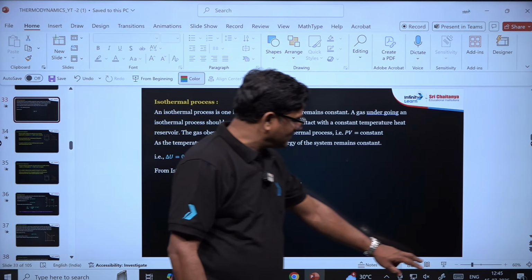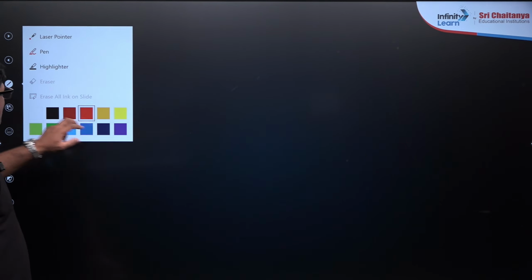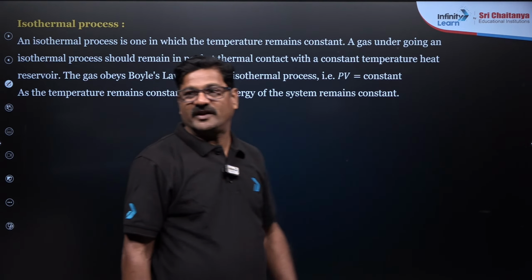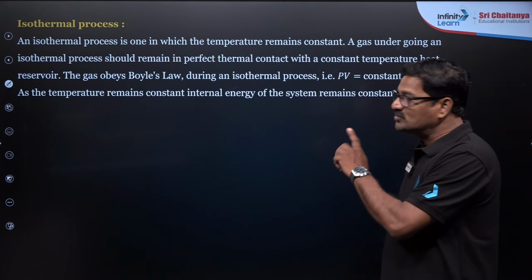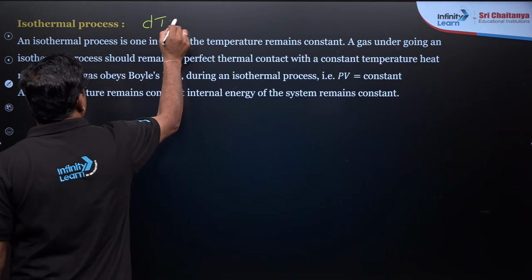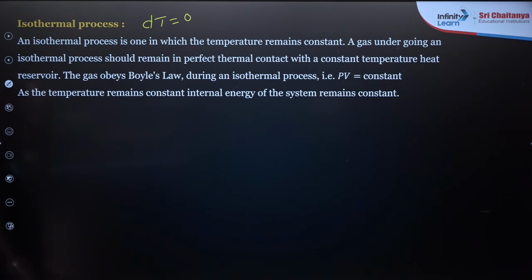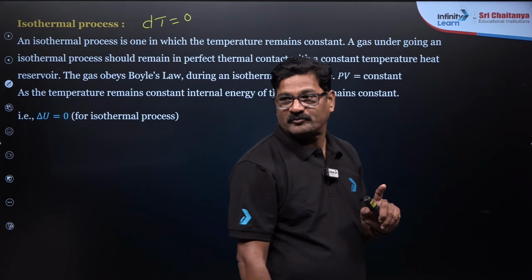Application of the first law of thermodynamics on various processes. Take a pen and paper, everybody write down here. So an isothermal process, the process which takes place at constant temperature, is called an isothermal process. So as we know, delta U is equal to 0 for an isothermal process, mind it.